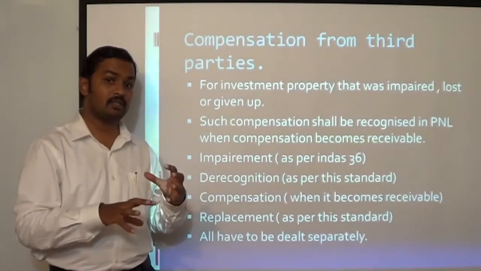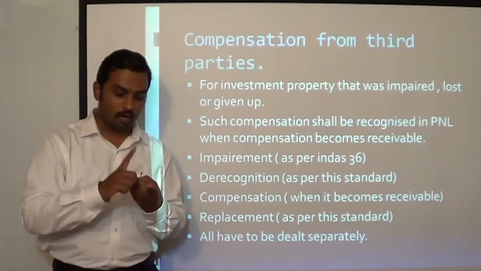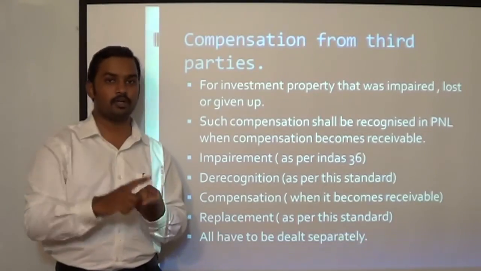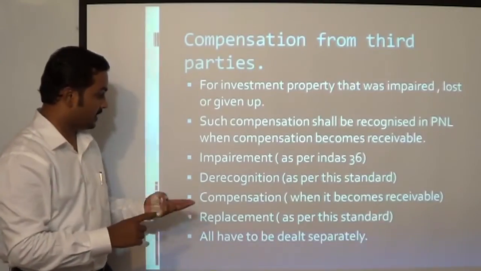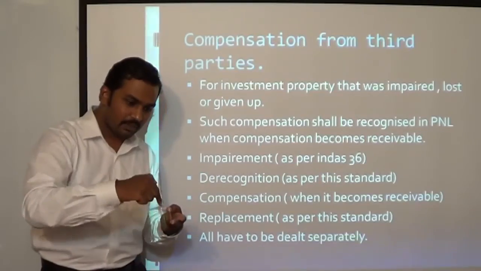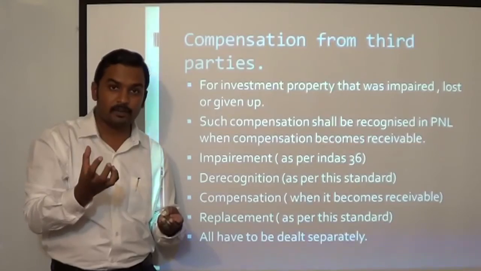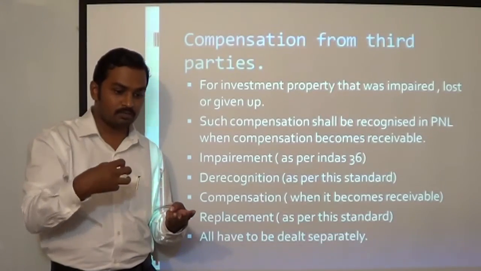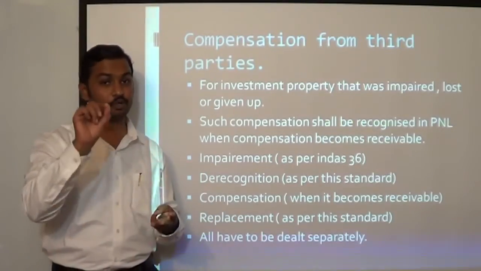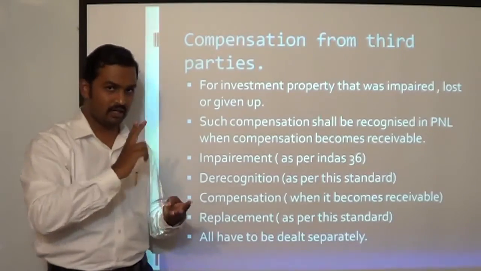Okay. Now here there can be various situations which you have to handle from accounting perspective. There is an impairment loss. How to measure impairment loss? How to do accounting for impairment loss? Ind AS 36 will talk about impairment loss accounting. Then the second issue is de-recognition. When to de-recognize investment property from our books of account? The requirements of the standard have to be applied. Third, compensation. I am going to receive compensation from the third party. So when can I use this compensation for arriving at profit or loss to be recognized in P&L account? You have to use the provisions of this standard. When the compensation becomes receivable, you have to include it for the purpose of computation of profit or loss to be shown in the P&L account.